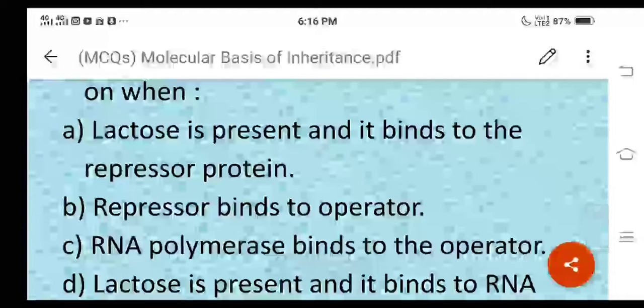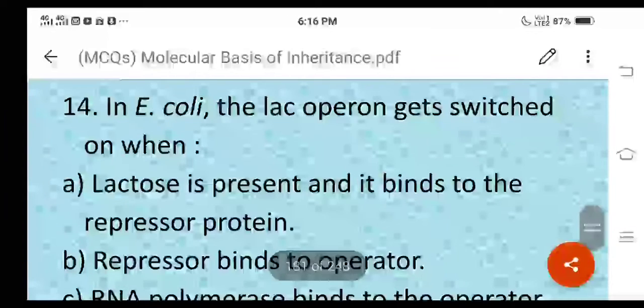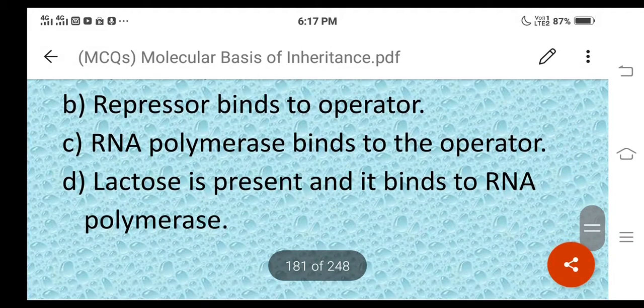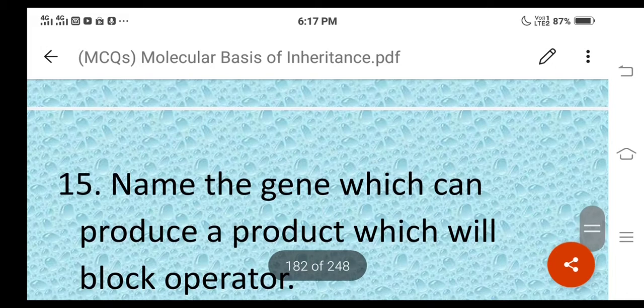According to the question, option A is the correct answer. The lac operon will get switched on when lactose is present in the medium and it binds to the repressor protein. Then let us move on to the next question.